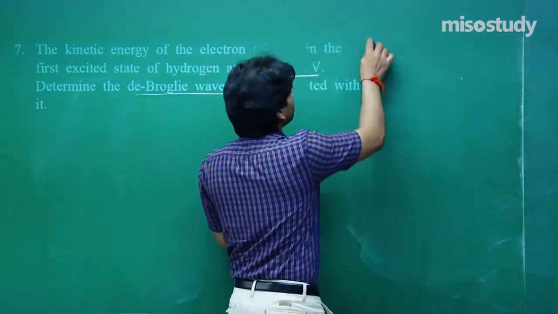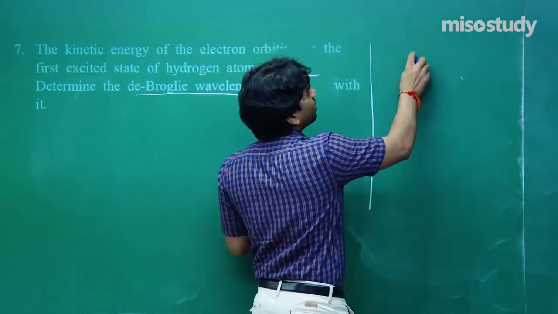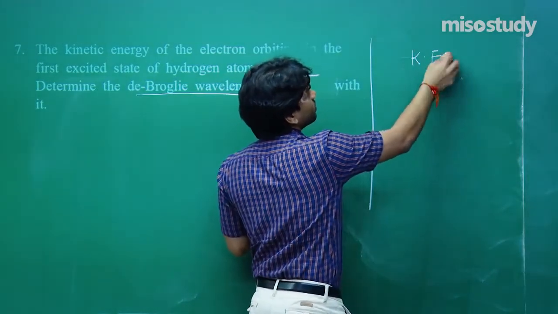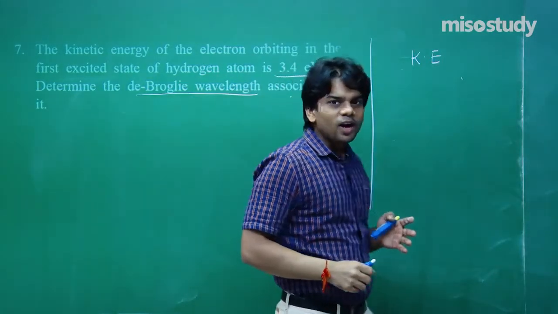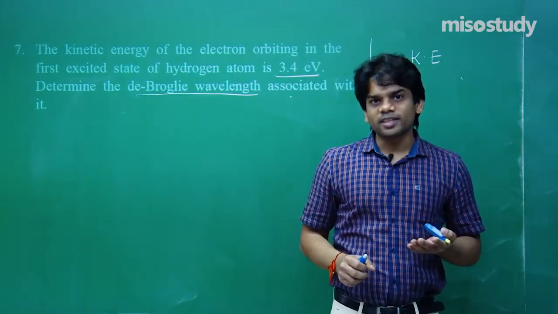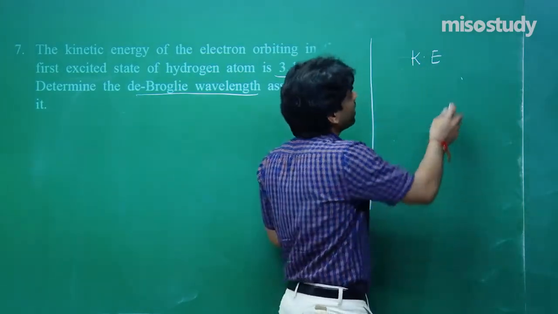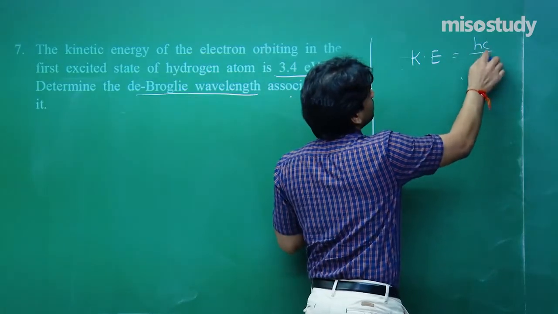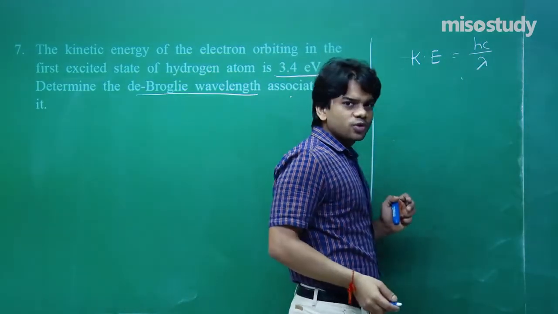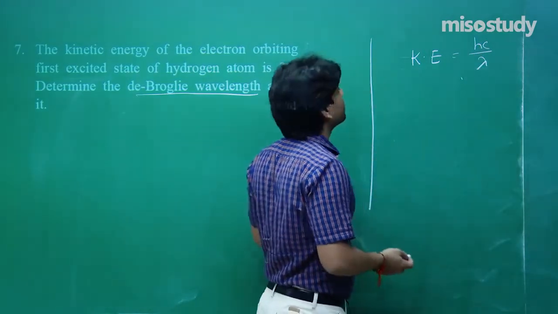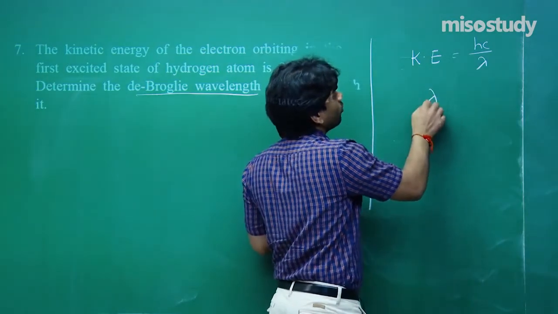Now it's very simple. We all know the kinetic energy, this we know, and we have to find out the de Broglie wavelength associated with this. If I write kinetic energy is equal to hc by lambda, from here if I use this term and simplify this, I can obtain the value of lambda.